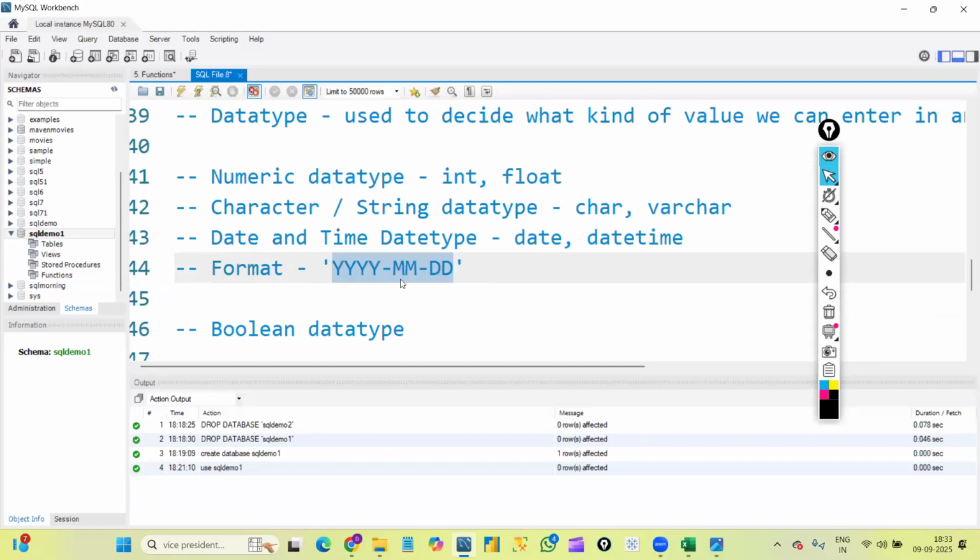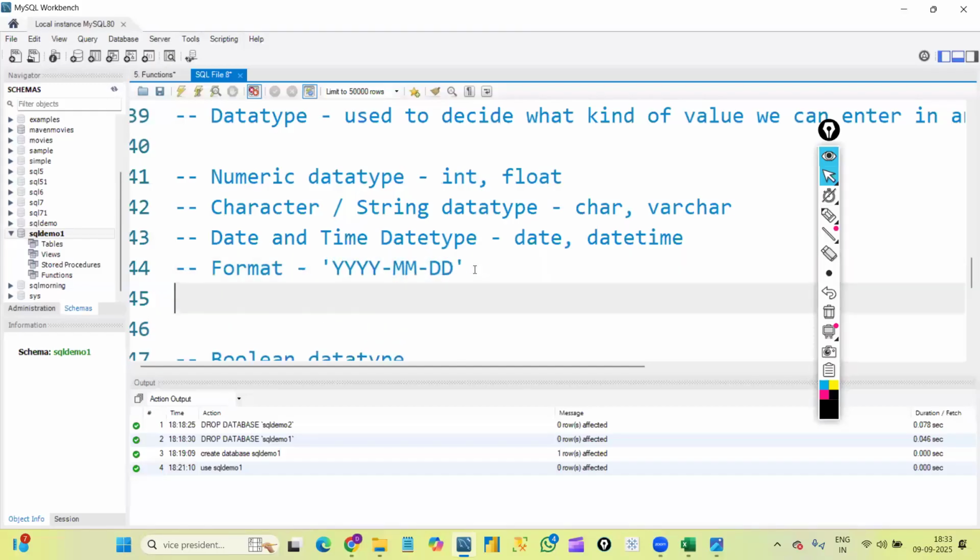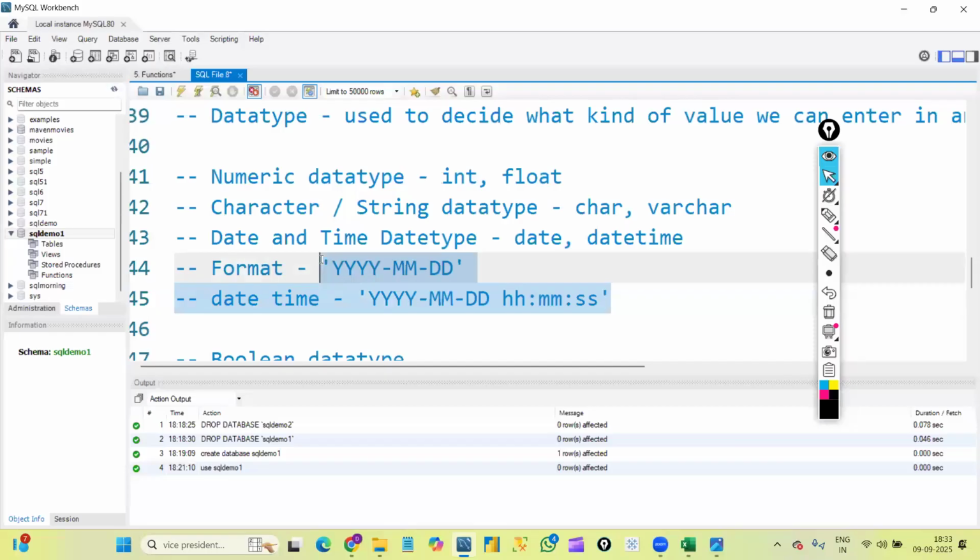If we write in any other format, it won't accept and will throw us an error. For datetime, the format is year, then month, then date, then hour, minute, second. Along with the date, we can store time also, like hours, minutes, and seconds. We need to use this format only for dates.